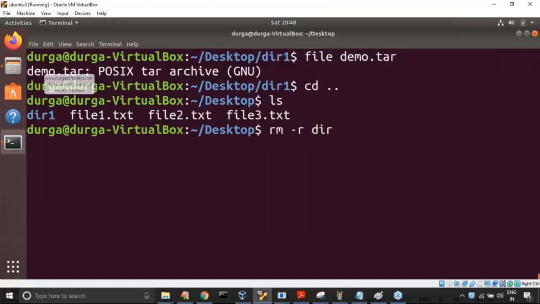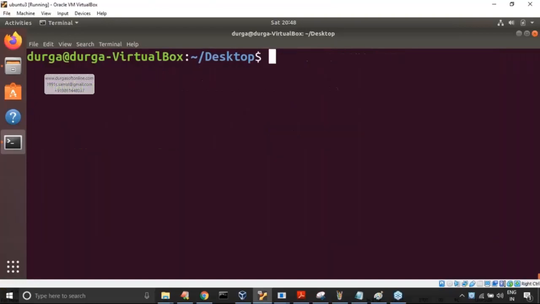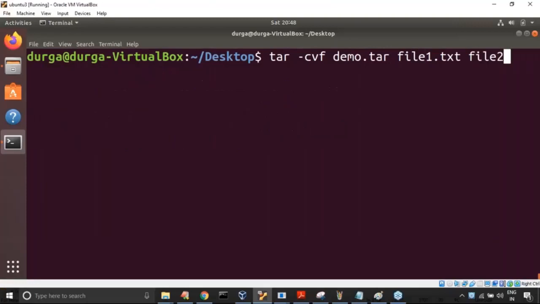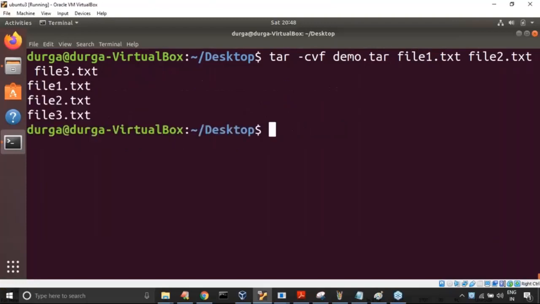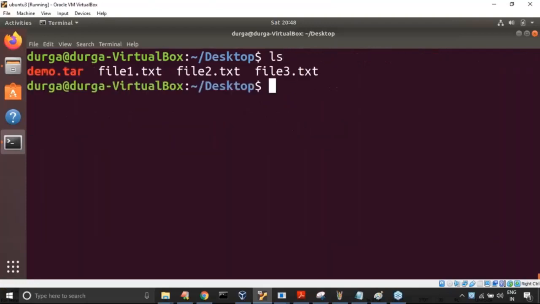rm -r dir1, I want to remove. Next, tar -cvf demo.tar file1.txt file2.txt file3.txt, like that. That's all, sir, tar is ready. Now my requirement is to apply compression algorithms for this tar file.